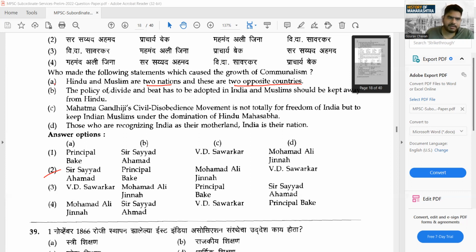Okay, it was the British person, Principal Big. Again, this was not a known point. Okay, you didn't know this, it's very rare that you would have this information. Rarest point. Okay, Mahatma Gandhi's civil disobedience is not totally for freedom of India, but to keep Indian Muslims under the domination of Hindu Mahasabha.